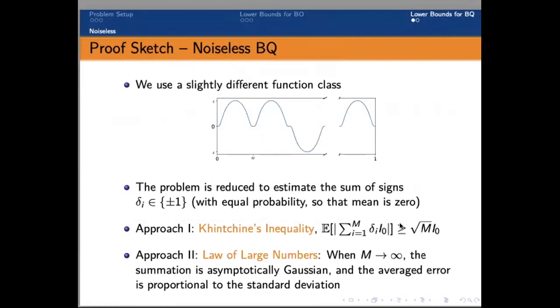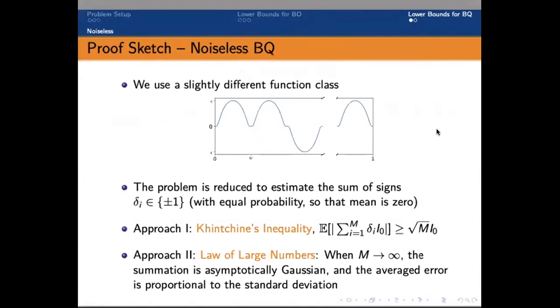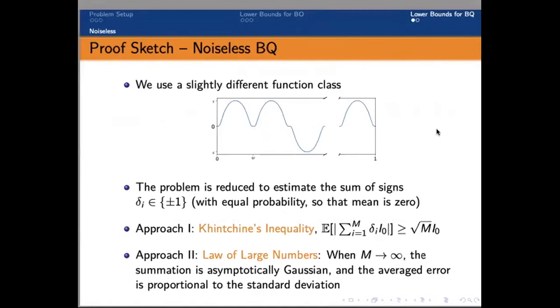Another related problem is Bayesian quadrature. For the lower bound, we now make use of a slightly different function class, where each function has m bumps, being positive or negative with half probability. Now with a budget T less than half of m, the expectation of the estimation is 0. The error is then the variance of the estimation, which can be dealt with using several approaches.